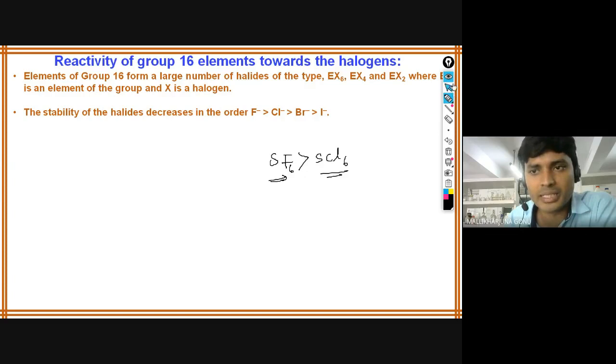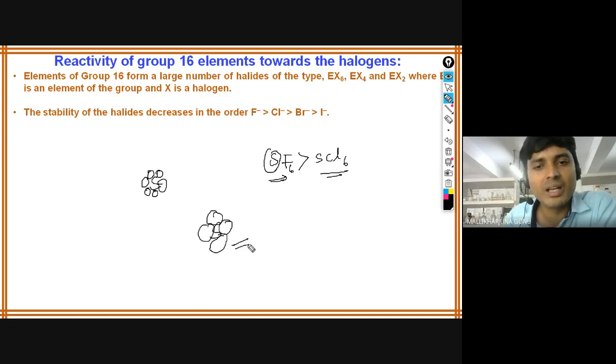Why is it so? Because the sizes of sulfur and fluorine are almost near. Since fluorine is of smaller size, fluorine can occupy the positions 3, 4, 5, 6, but chlorine is of bigger size. Due to the bigger size, all 6 atoms cannot sit around the sulfur. That is the reason the stability decreases.